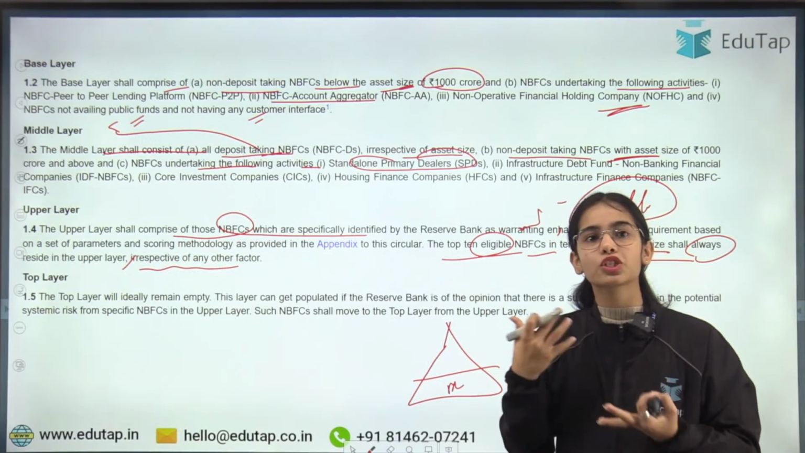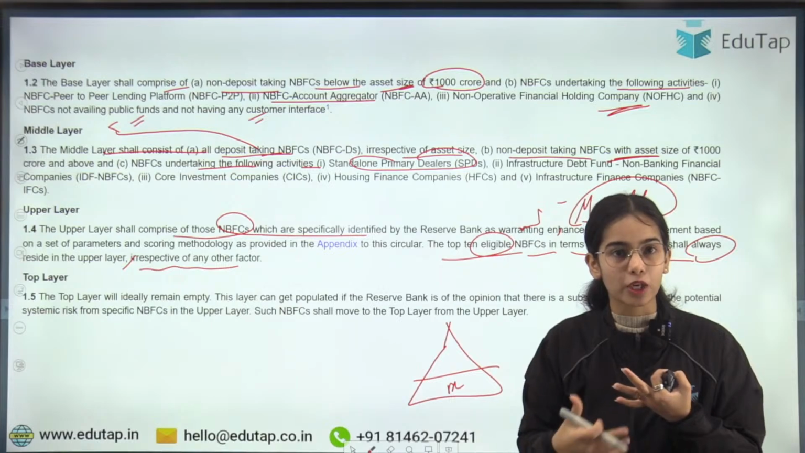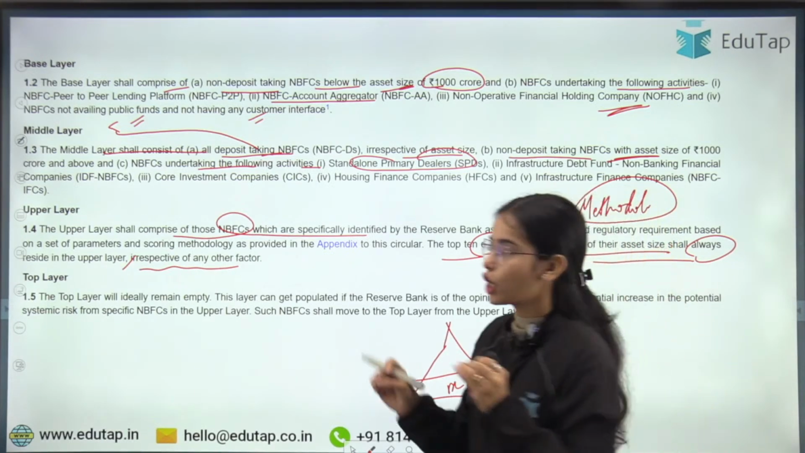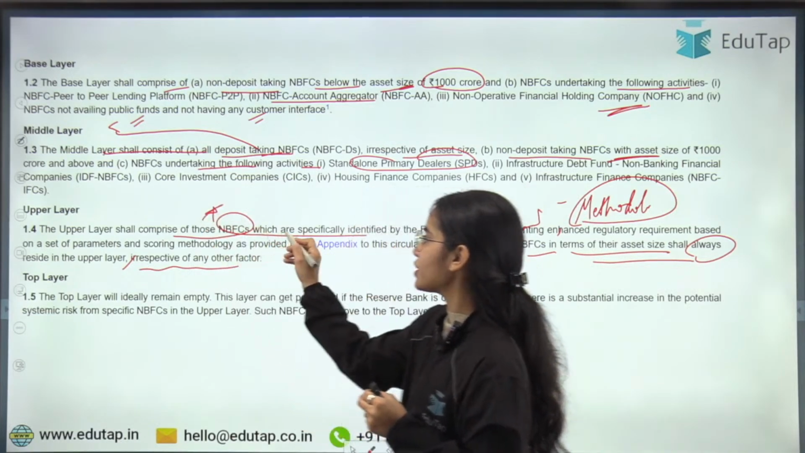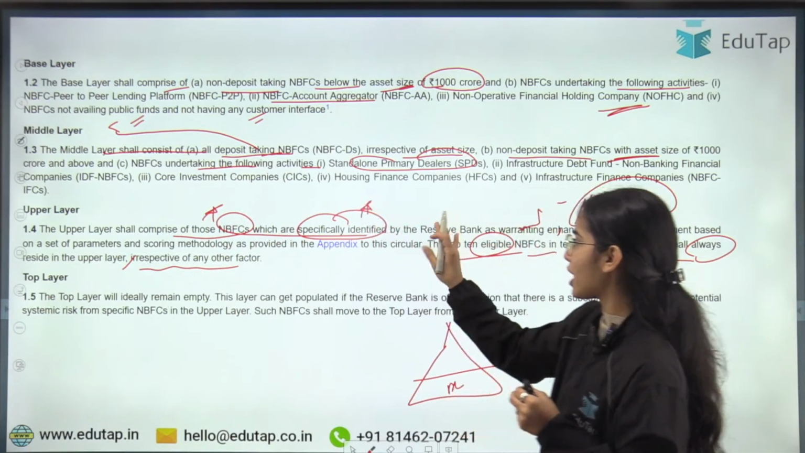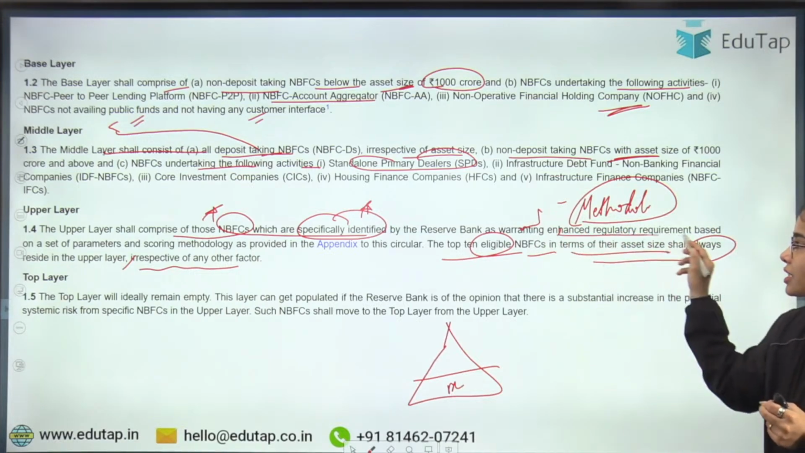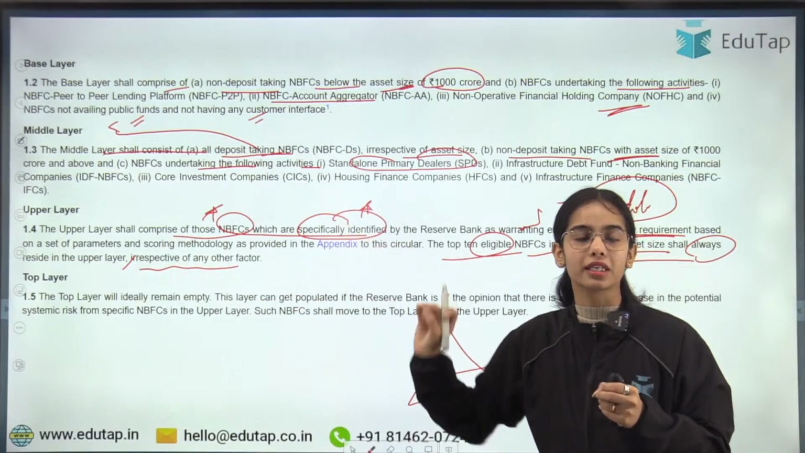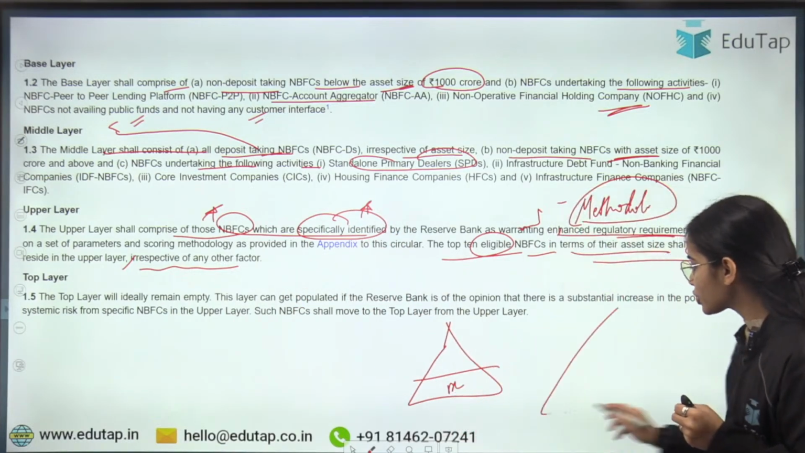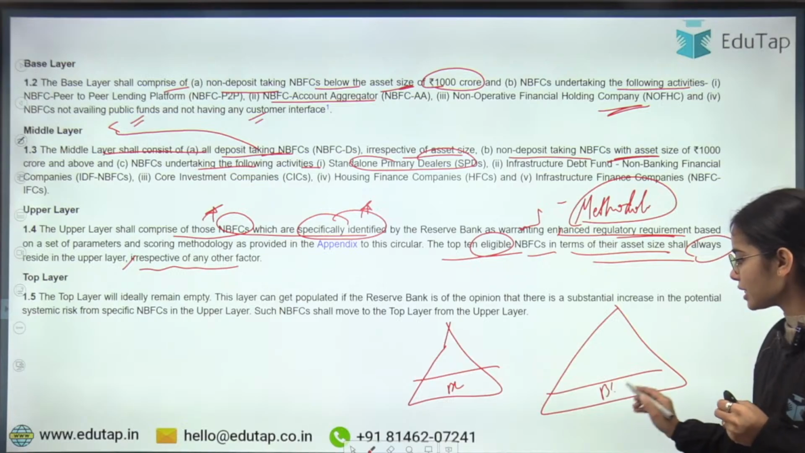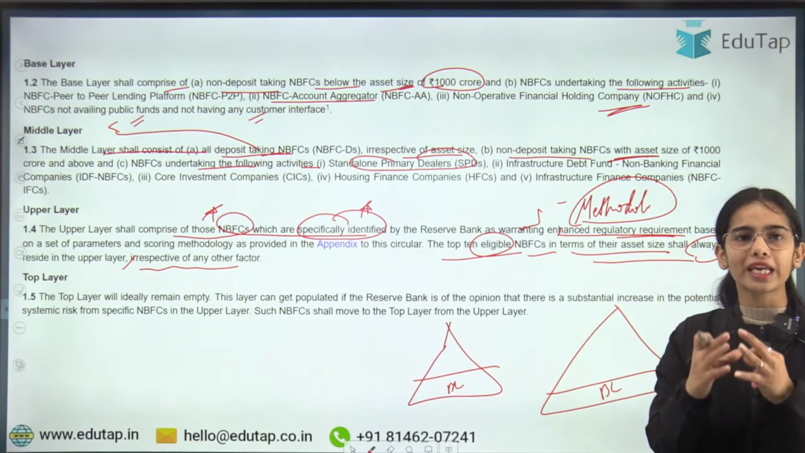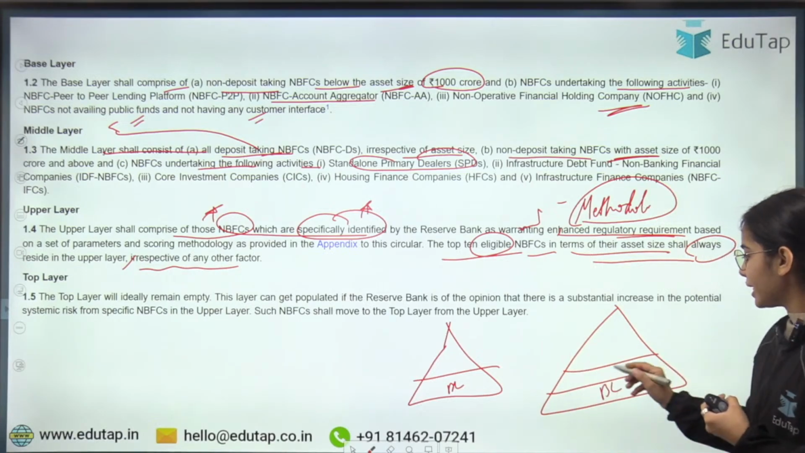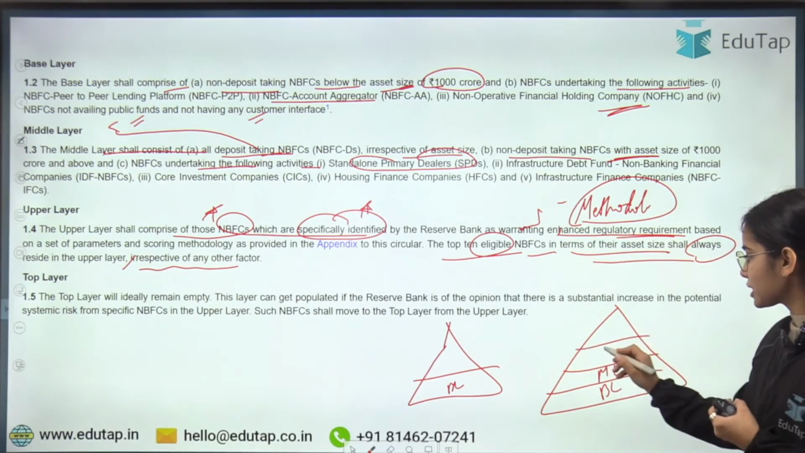So on the basis of the risk assessment, on the basis of the methodology of the RBI, certain NBFCs are kept in the upper layer. The upper layer shall comprise those NBFCs which are specifically identified by the RBI as warranting enhanced regulatory requirements on the basis of some parameters, because they are the risky NBFCs. So we have understood that some NBFCs will be in the base layer, that are the small NBFCs doing activities that are not very harmful, we can say. Then the middle layer, then the upper layer.